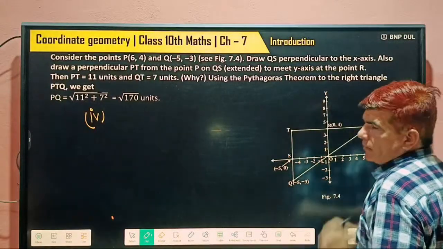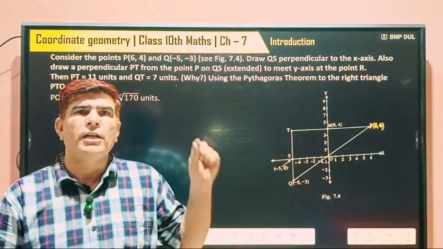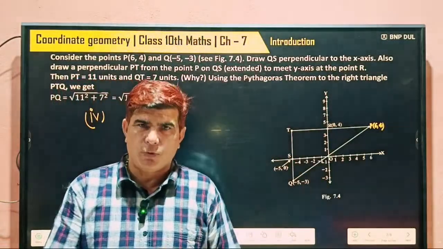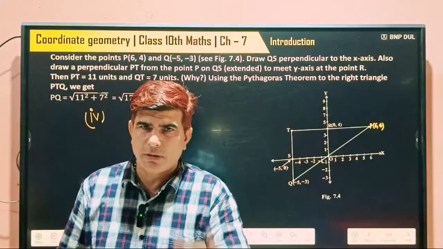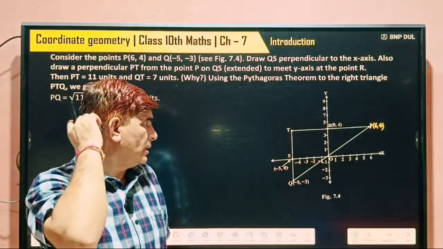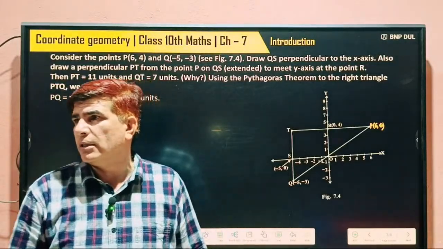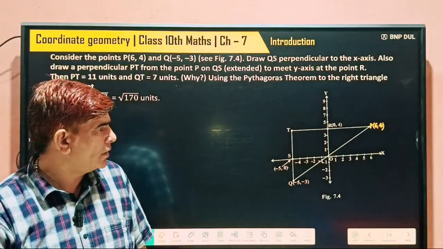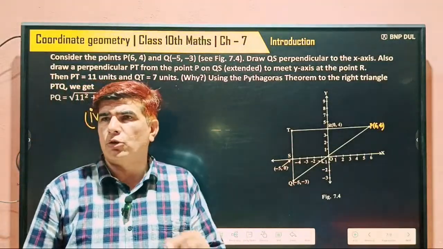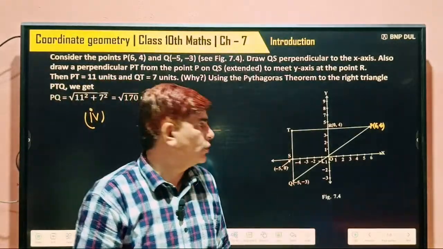Again I want to tell, the point P whose coordinates are 6 and 4, both are positive, so it lies in the first quadrant. And x equals 6, its meaning is the distance of the point from the y-axis is 6 unit, and y equals 4, its meaning is the distance from the x-axis is 4 unit.